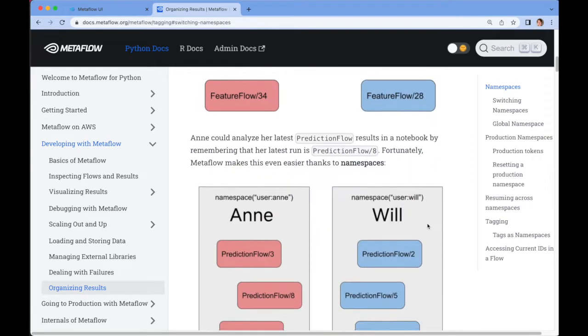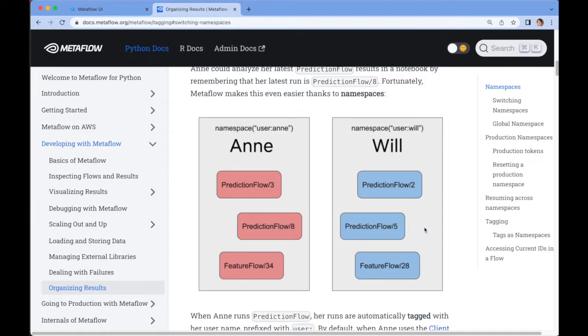Now, what is significant is that Metaflow automatically assigns a tag to every execution that corresponds to the username. So when user Anne executes flows, they are automatically tagged with the username user:Anne. All these things here, all the pink ones here. And when Will makes his executions, all those executions get the tag called user:Will. And actually these are called system tags, and you can't change them afterwards, because the fact that they were executed by Will simply doesn't change.